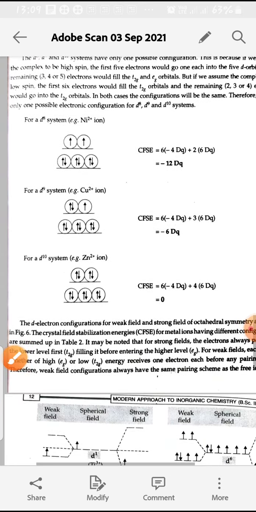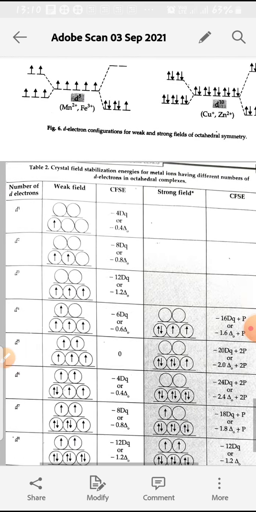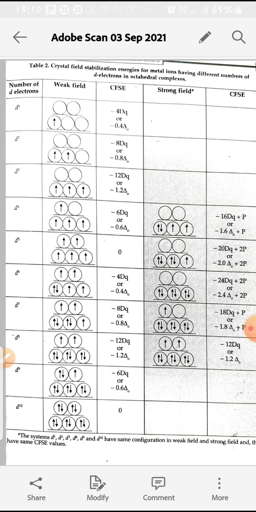And d8, d9, d10 are similar cases. So this is the chart by which we calculate crystal field stabilization energy. So this is all about the crystal field splitting in octahedral complexes. Thank you, students.